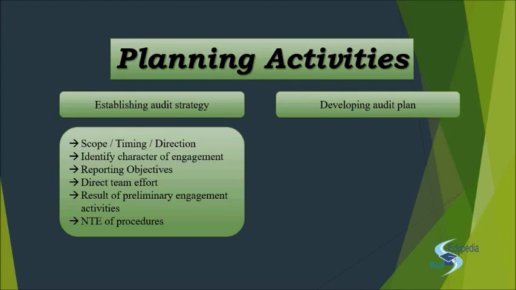Then you have the result of preliminary engagement activities. So when you have actually undergone the preliminary engagement activity, when you saw the ethical requirement, the terms of engagement, continuance of the client relationship and stuff, what is the conclusion you have drawn? Are the ethical requirements fulfilled? Is the continuance of the relationship matter done completely?